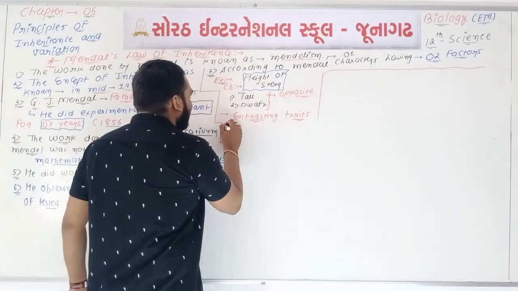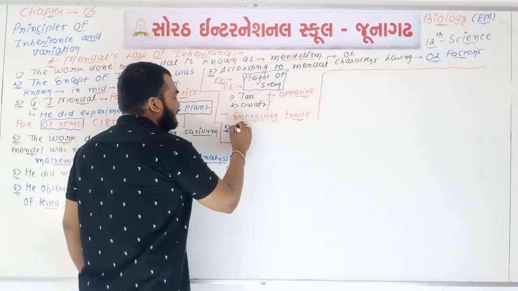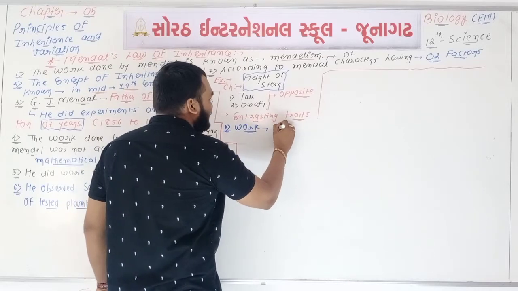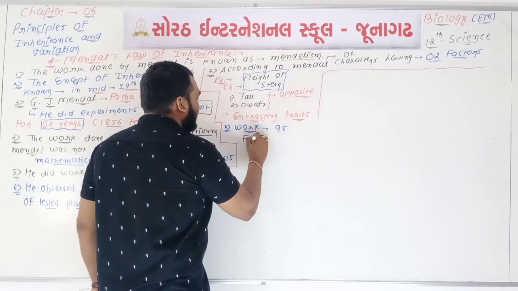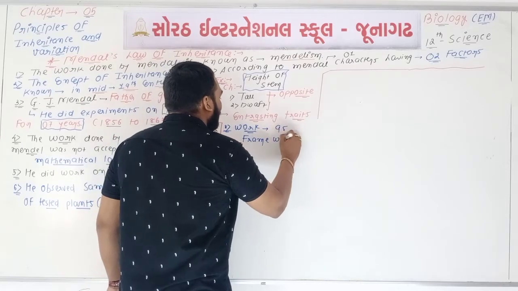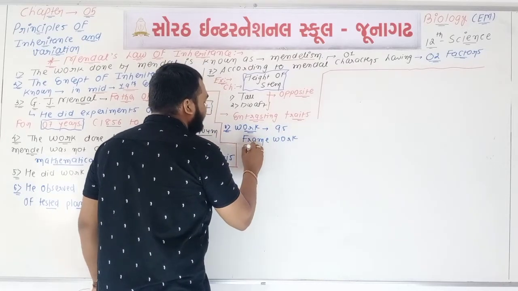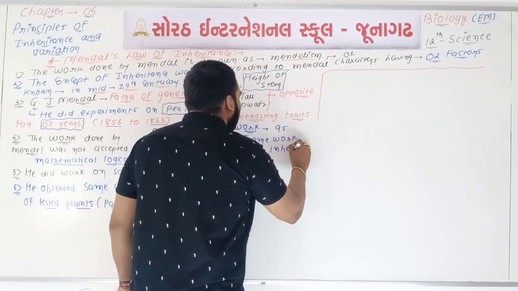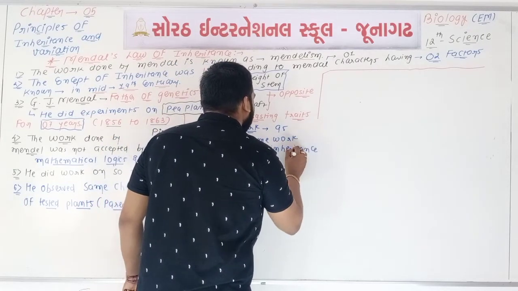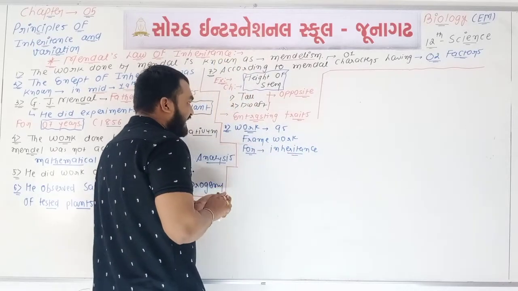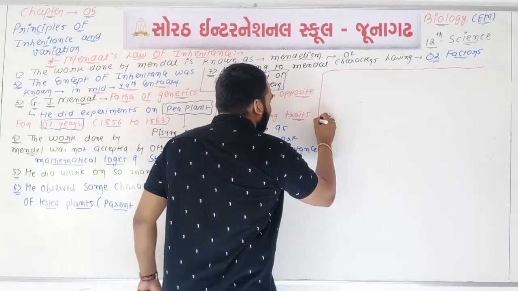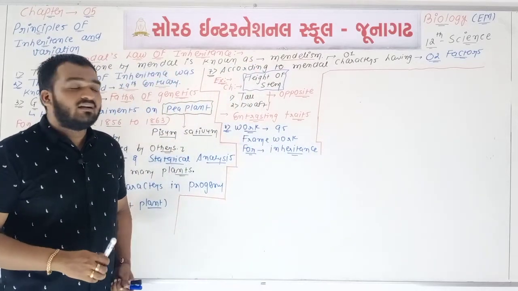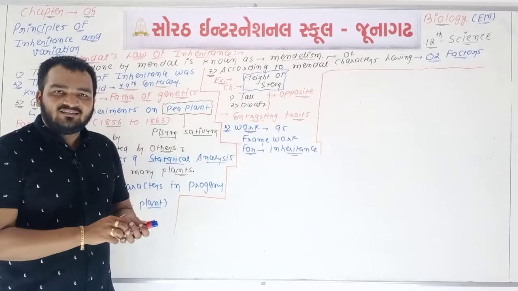So point number 8, we can say that this type of work is used by other scientists as a framework for the understanding of the process of inheritance, okay. Mendel did one type of framework for other scientists. So point number 8 is completed.